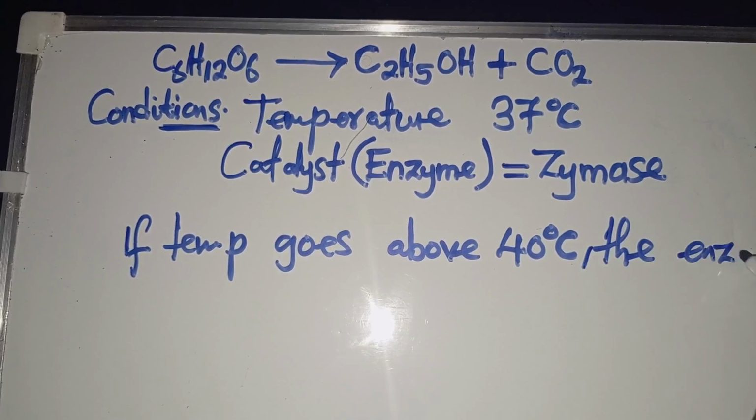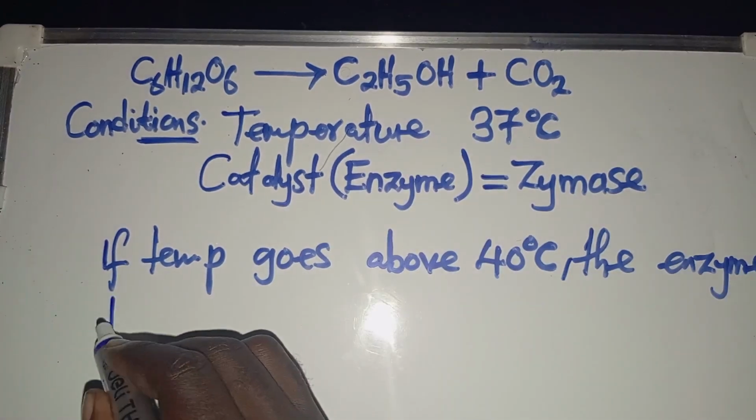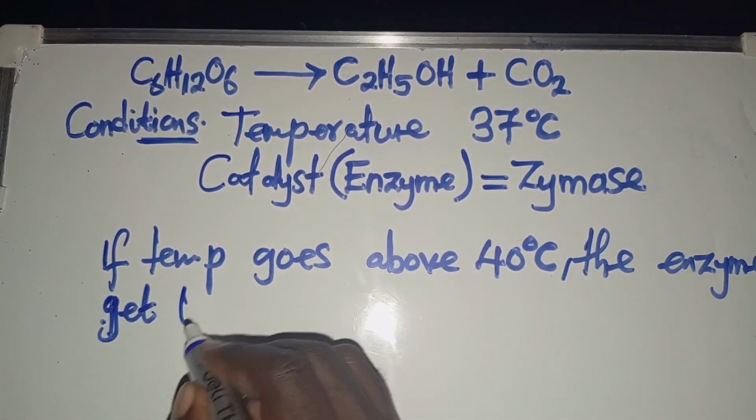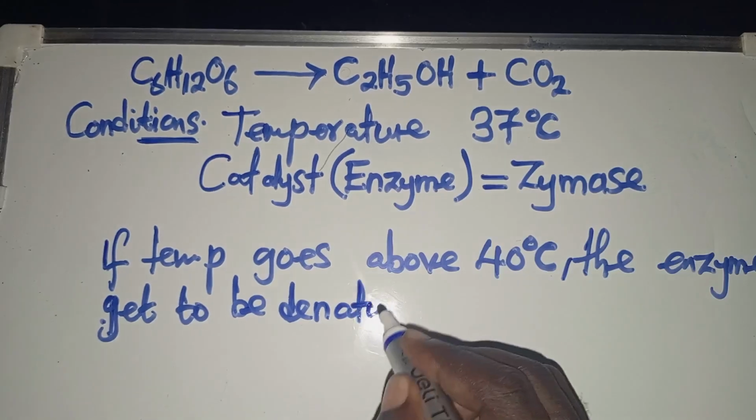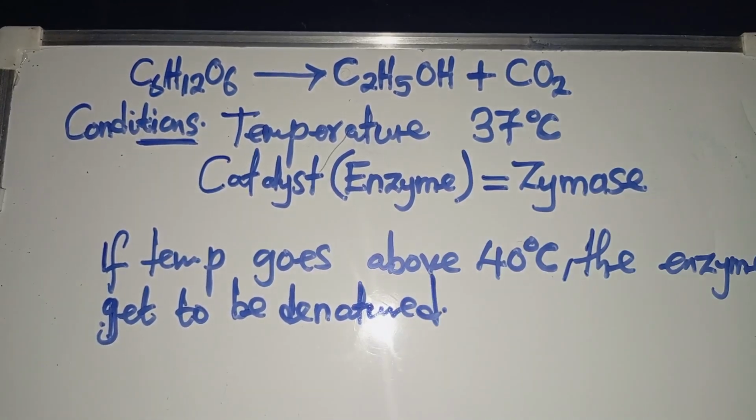This is what you are supposed to understand. So the enzymes in yeast, which catalyze the reaction, become denatured. So we need to make sure that we balance these temperatures. And I want us now to look at some physical properties of alcohol.